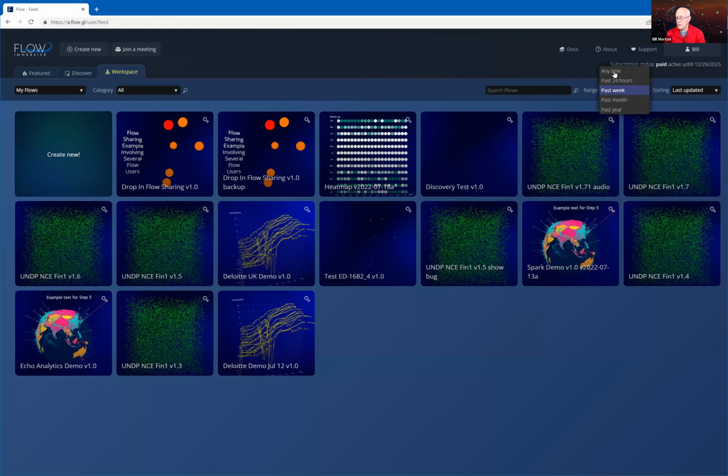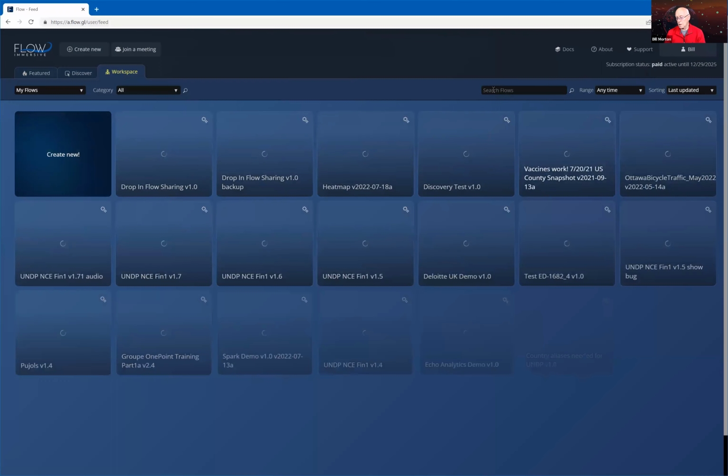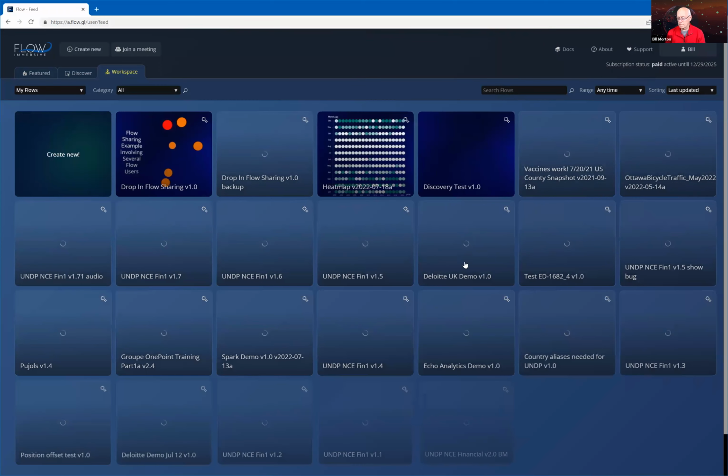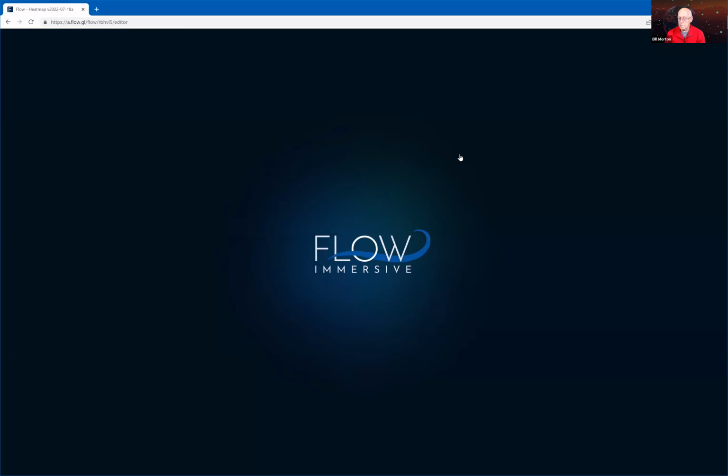I usually have that on anytime because I'm usually looking for flows where I've got some keywords in the flow or whatever. Now, a new item that is brand new to flows in the last week or so is categorization. Let me open this heat map flow. This is a short flow. It just shows rainfall in San Francisco in a heat map format. Let me edit it. And let me go in and put a category on it.